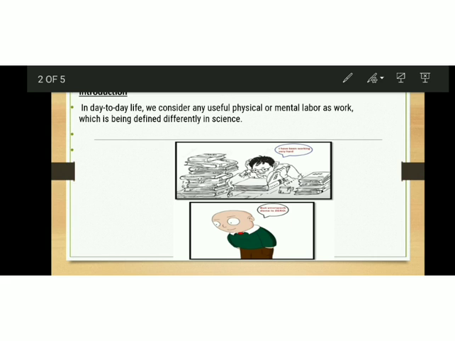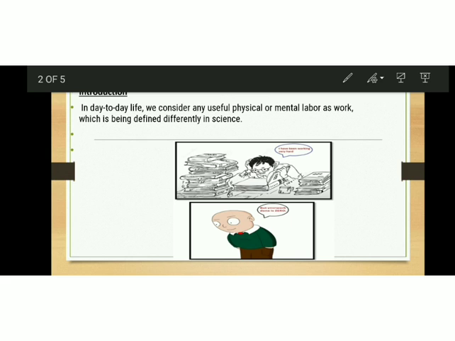As a result of that force, there is some displacement. So by scientific definition, we can say this activity involves a lot of work. In day-to-day life, we will consider any useful physical or mental labor as work.